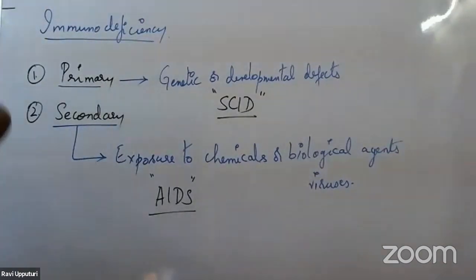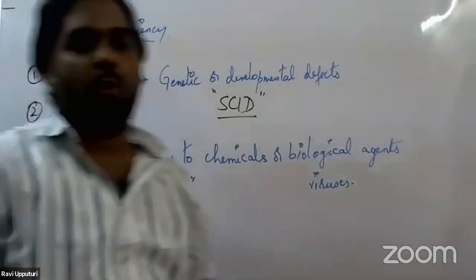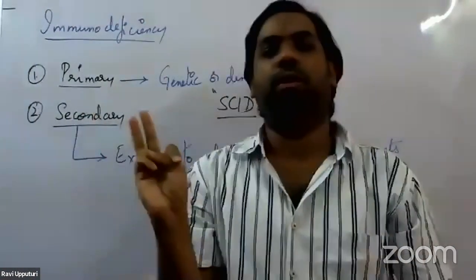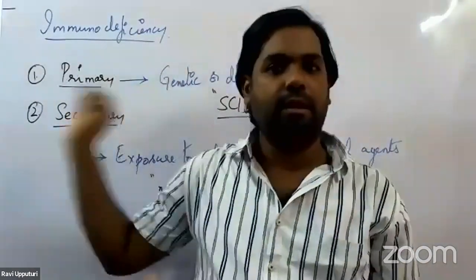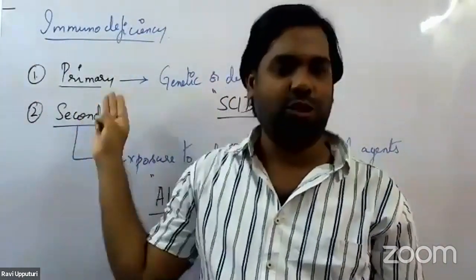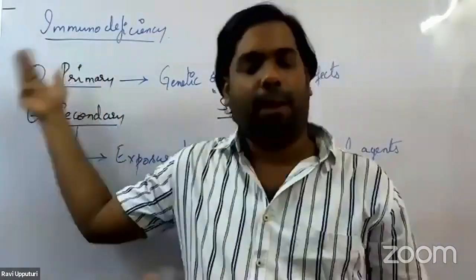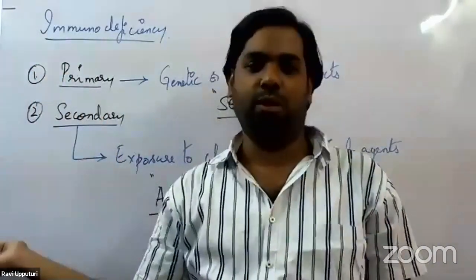So this is the third category of disease we have. Three types of diseases we said: hypersensitivity, autoimmunity, and immunodeficiency. Under immunodeficiency, there is primary as well as secondary immunodeficiency.